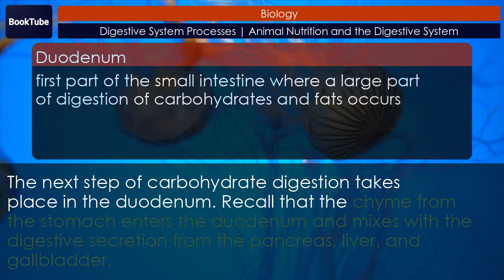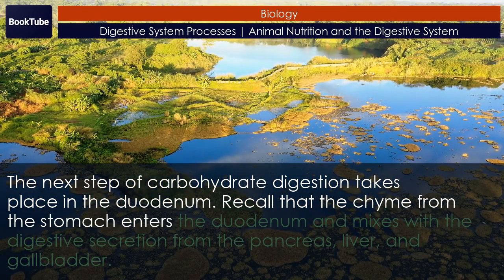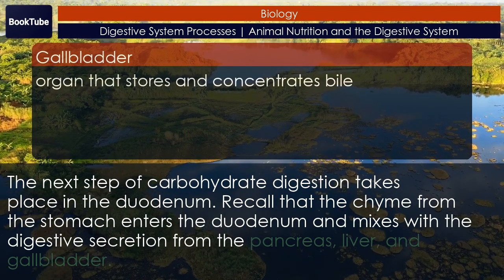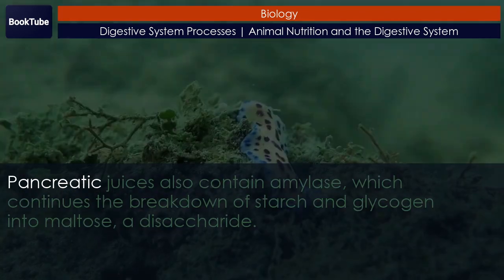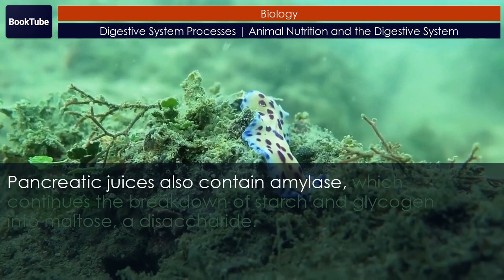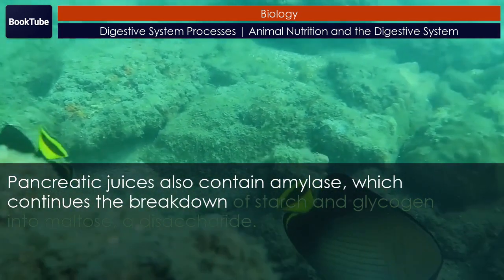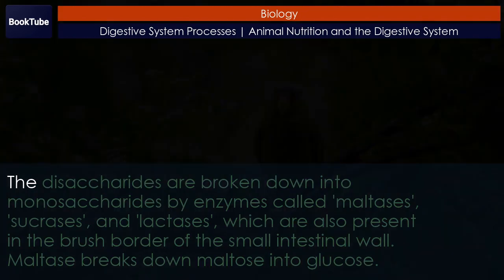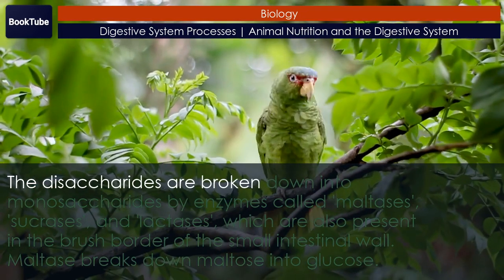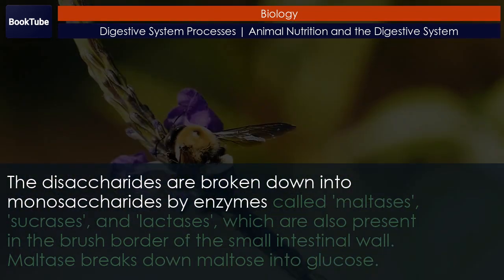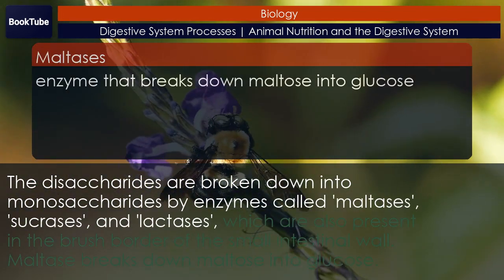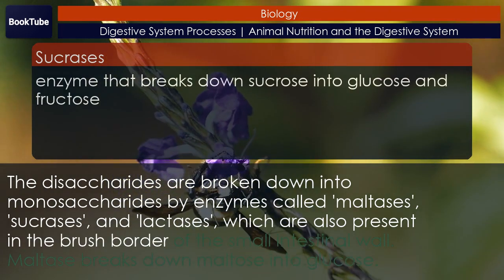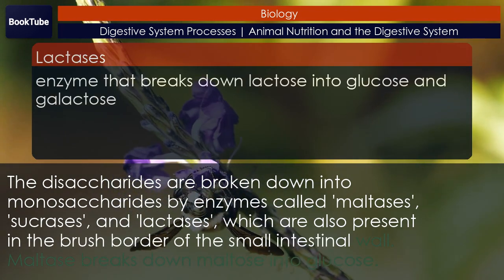Recall that the chyme from the stomach enters the duodenum and mixes with the digestive secretions from the pancreas, liver, and gallbladder. Pancreatic juices also contain amylase, which continues the breakdown of starch and glycogen into maltose, a disaccharide. The disaccharides are broken down into monosaccharides by enzymes called maltases, sucrases, and lactases, which are also present in the brush border of the small intestinal wall.